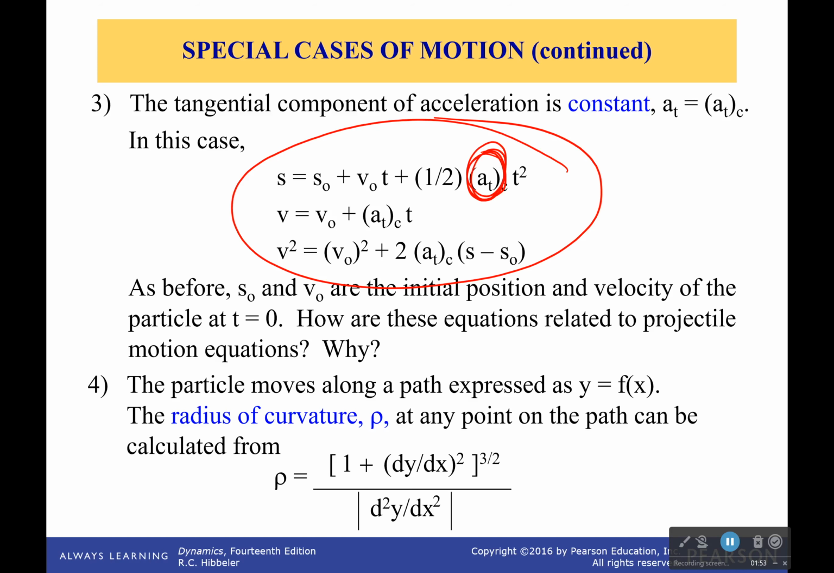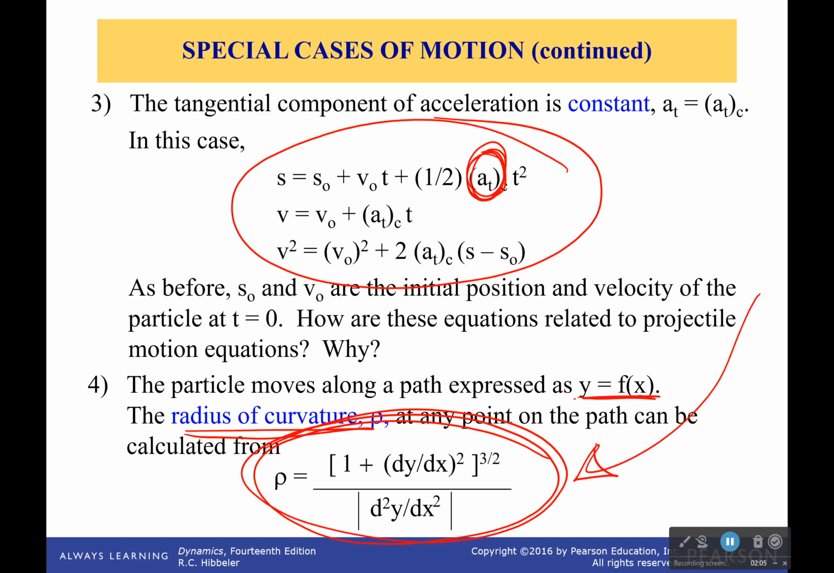And the last one would be the particle moves along a path which is expressed by this function. And therefore we can calculate our radius of curvature rho at any point as this. Okay, you don't need to memorize this, but write it down. Make sure you remember this point because there are a couple problems I'm going to throw at you later on, possibly on an assessment, where you have to do this. And if you don't remember it, it's going to be quite frustrating. So I'm bringing attention to it now. Don't forget, write it down. It's going to be a homework problem that has this, possibly a quiz problem. So be ready for it.